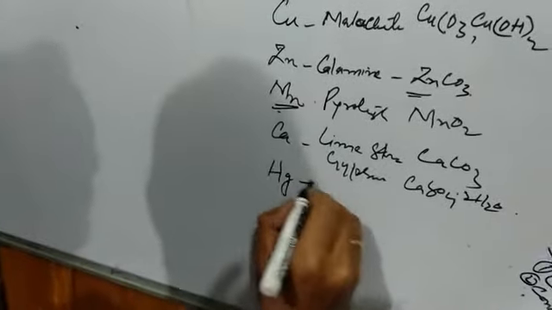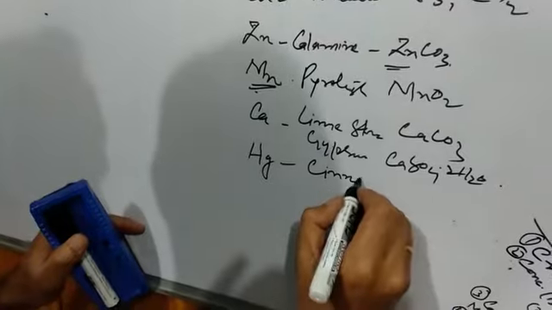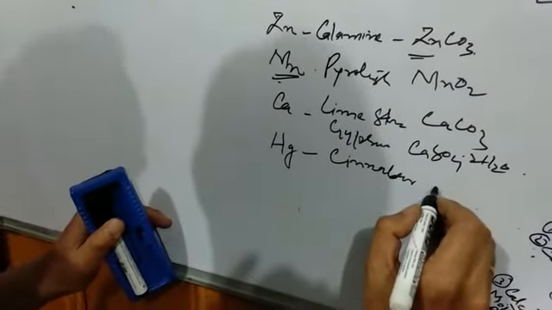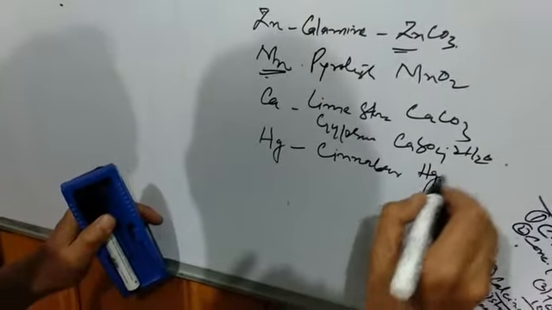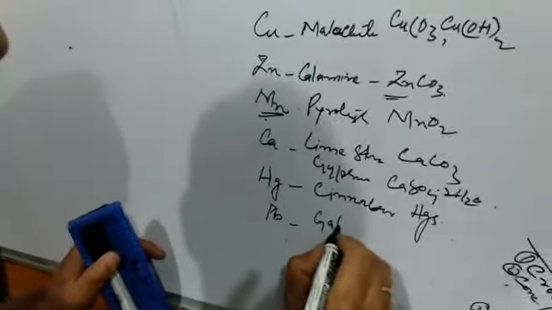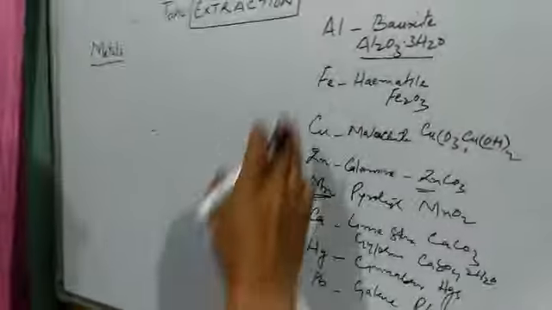Then we have mercury. Mercury has a sulfide ore known as cinnabar, having molecular formula HgS. Then we have lead. Lead has also an ore known as galena having molecular formula PbS. So these are some common metals and their ores.